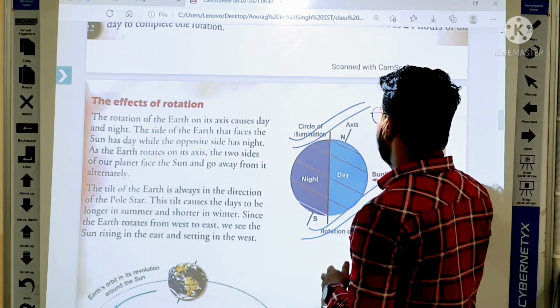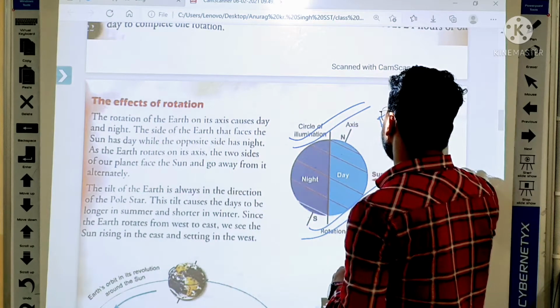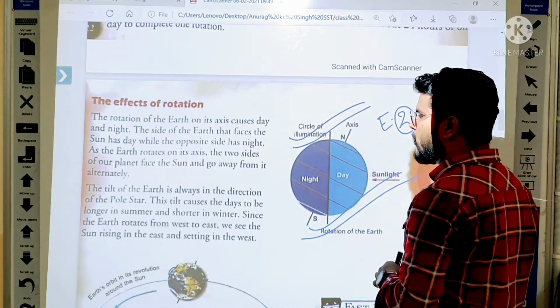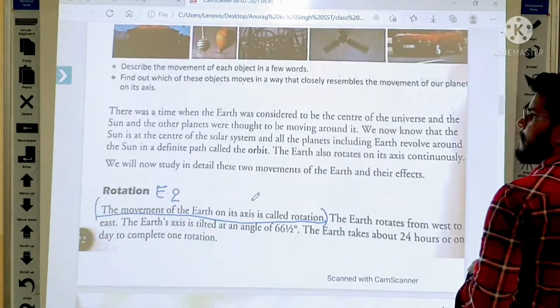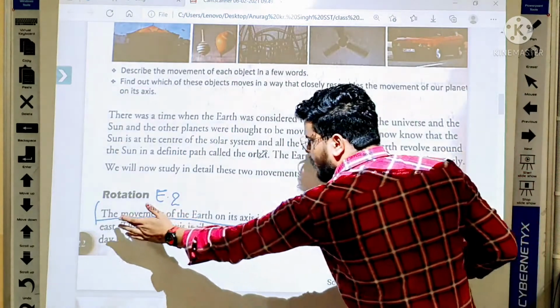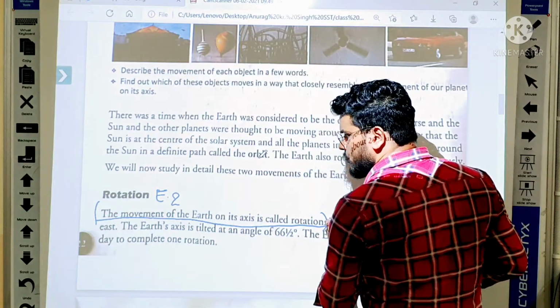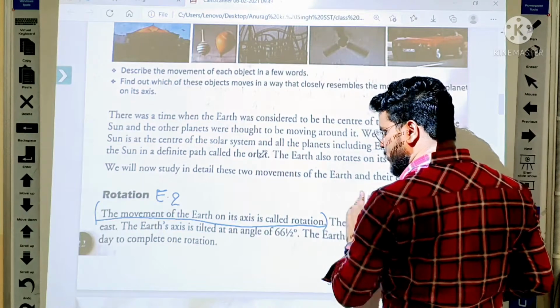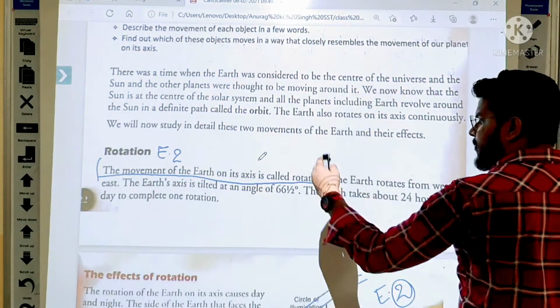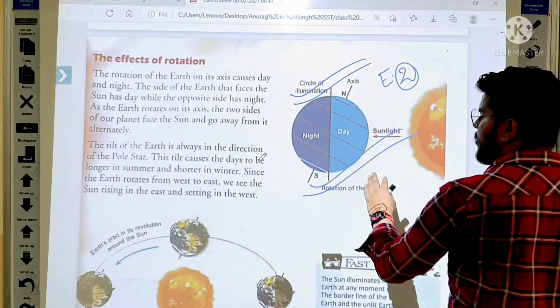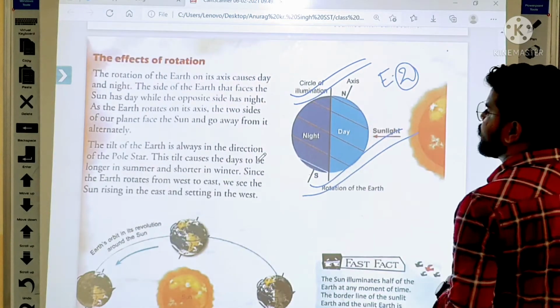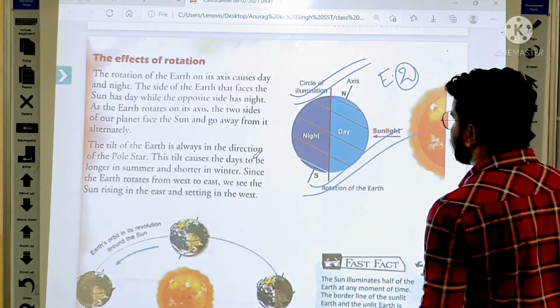This is your diagram of question number second of type E. So everybody first of all write the answer from here. It means from the movement of the earth on its axis is called rotation, and after the completion of its definition, let us draw diagram of rotation of the earth. Is it clear student?